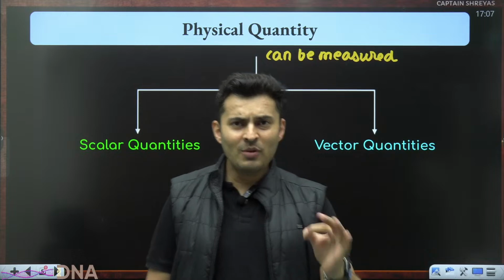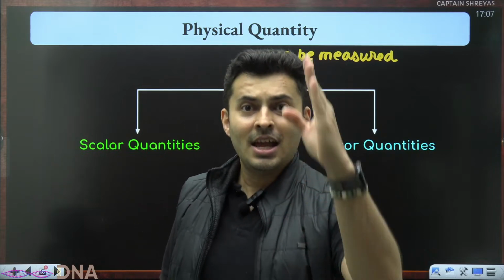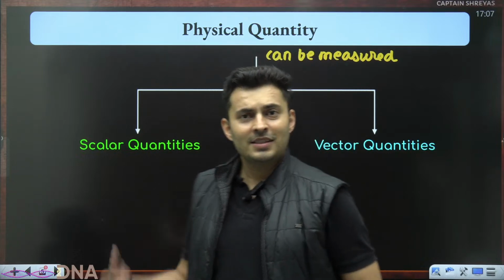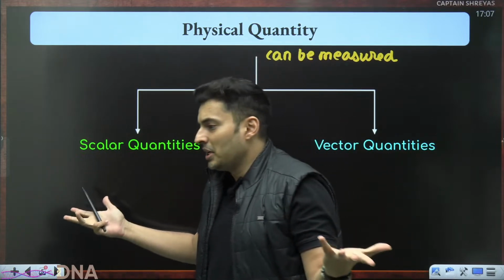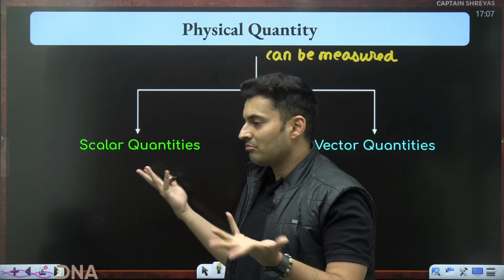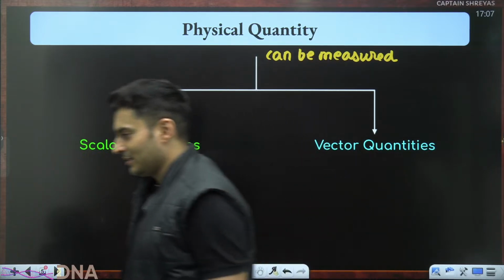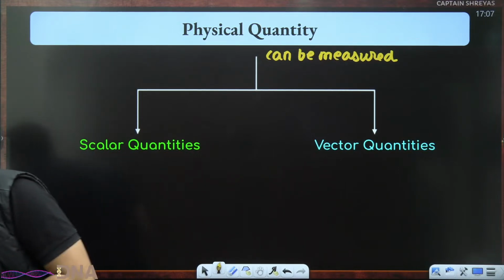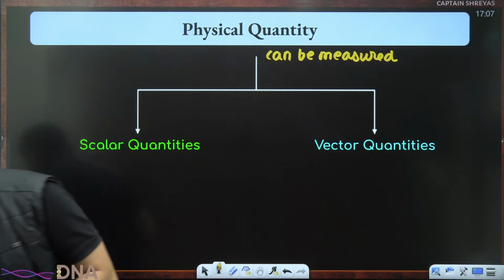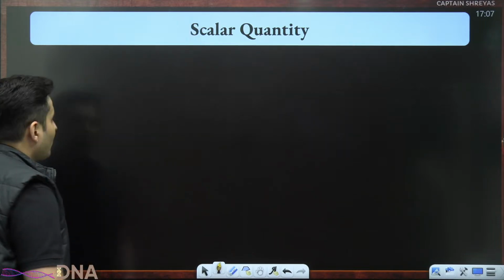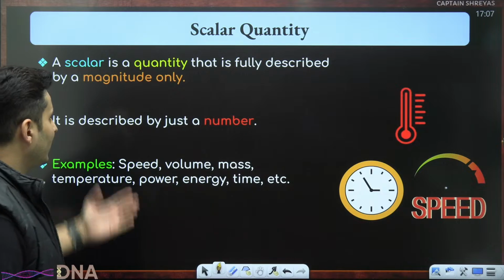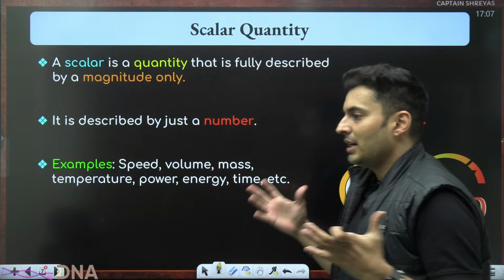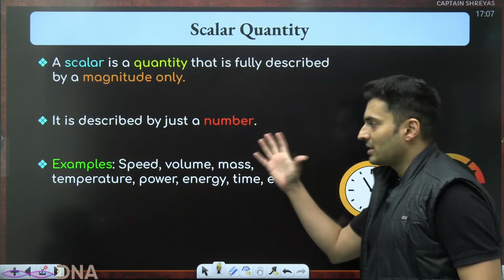So guys, vector is something which has direction and which needs that direction for defining it. Scalar, no need of direction. Even if it is there, not bothered. That's what a scalar is. Exactly. Awesome. Great. Cool. Everybody agrees with this. Perfect. So scalars are basically typically those quantities which can be described completely by its magnitude. They don't need direction, just a number.